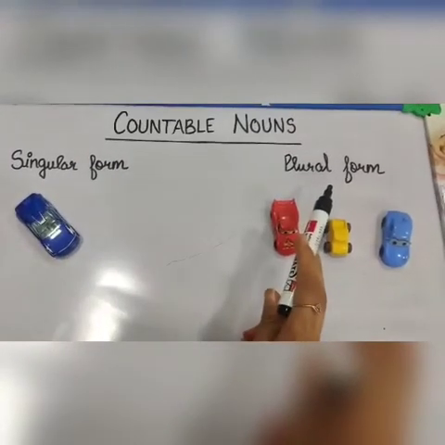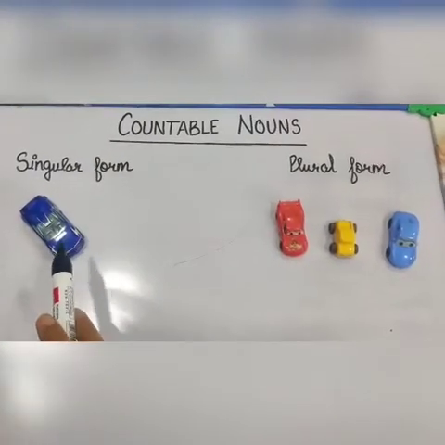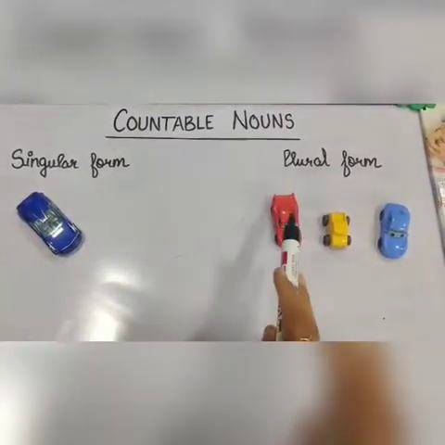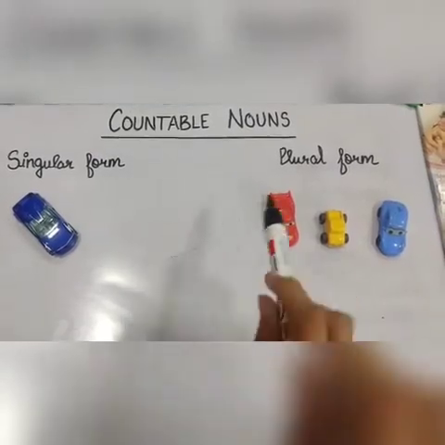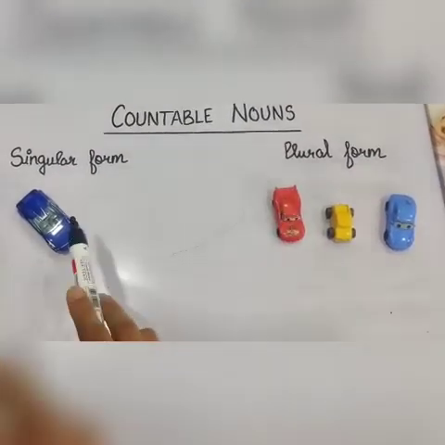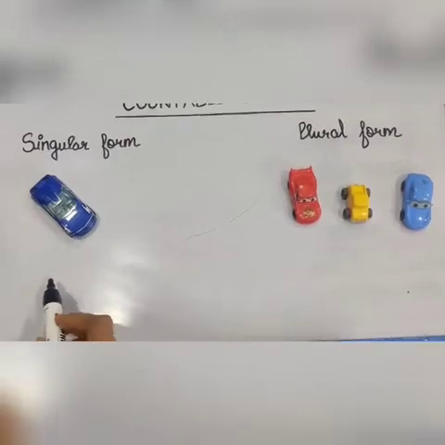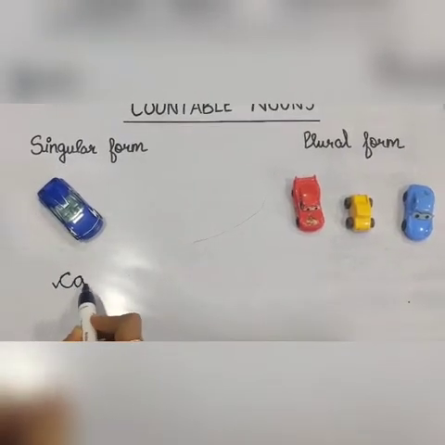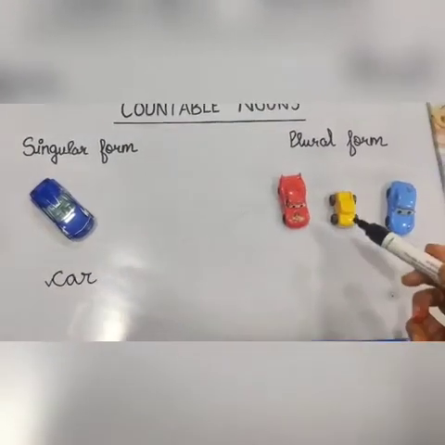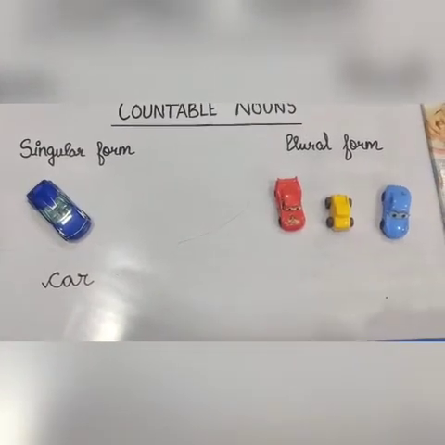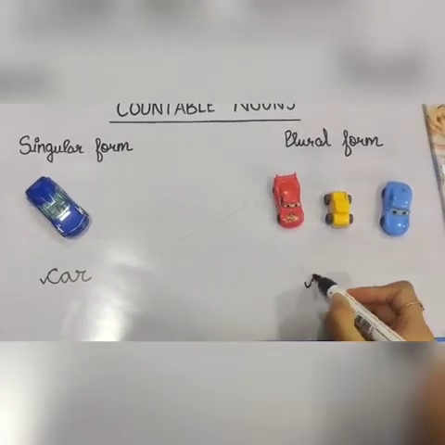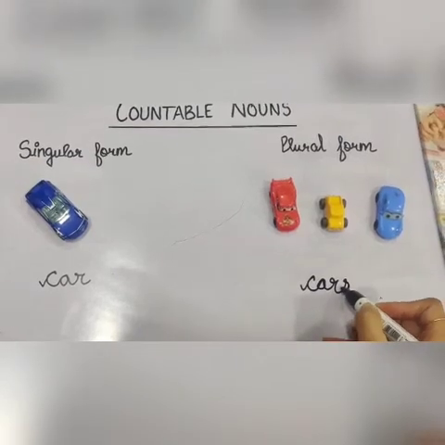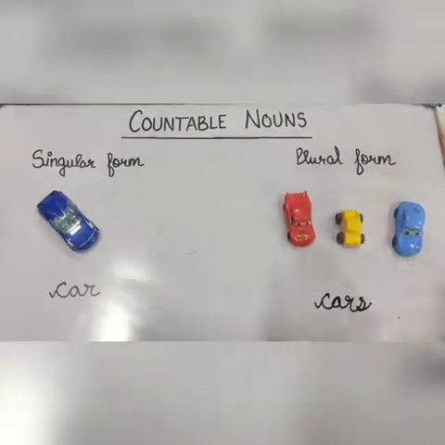Now let us understand how we change from singular form to plural form. This is a singular form and this is a plural form. When we talk about one thing, it is a singular form, and when we talk about more than one thing, it is a plural form. So here it is one car. So we will write here car. Car is a singular form. And for 1, 2 and 3 cars, we will use the word cars. We will add s to it. So this becomes a plural form.